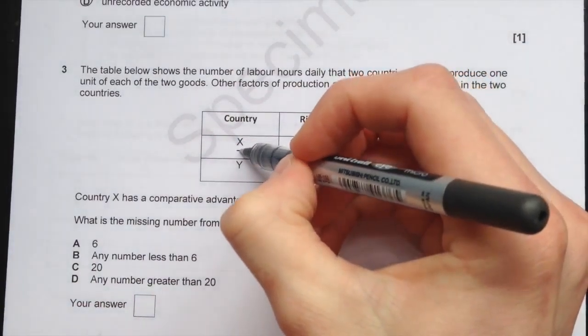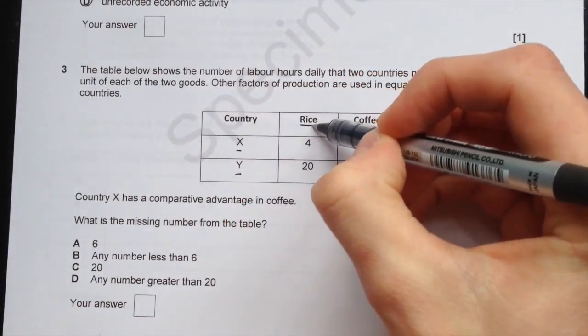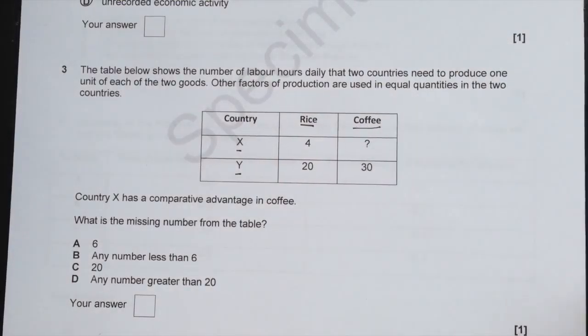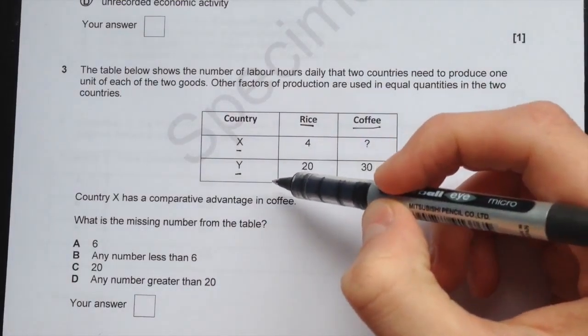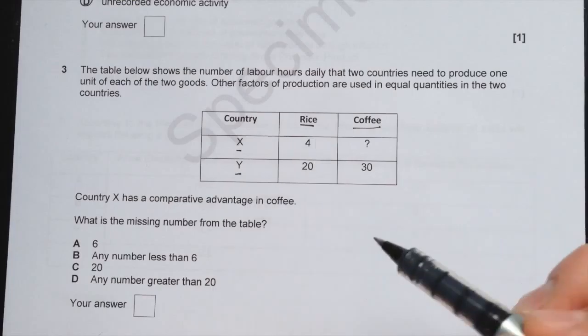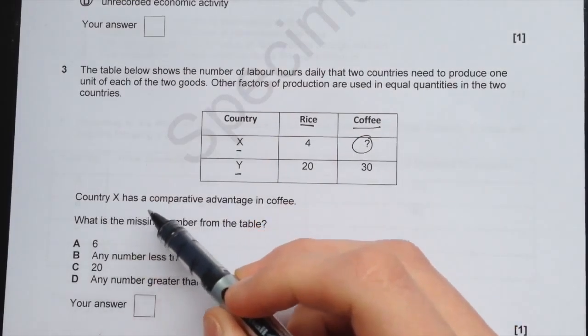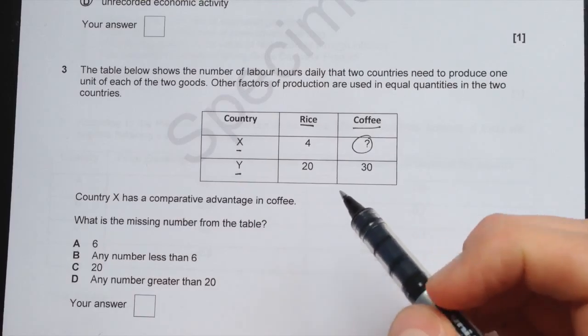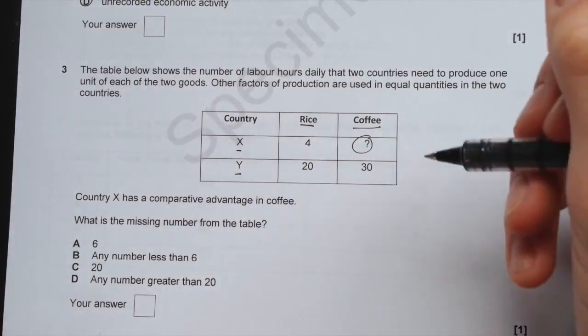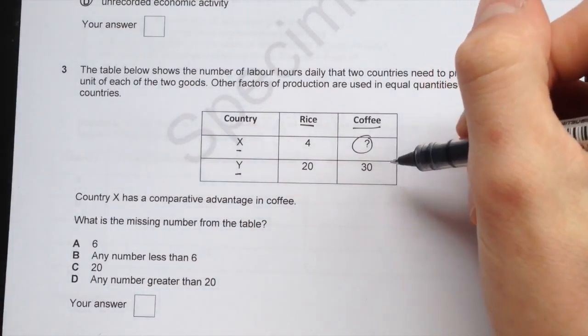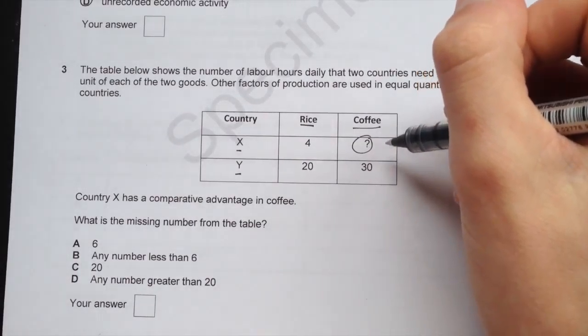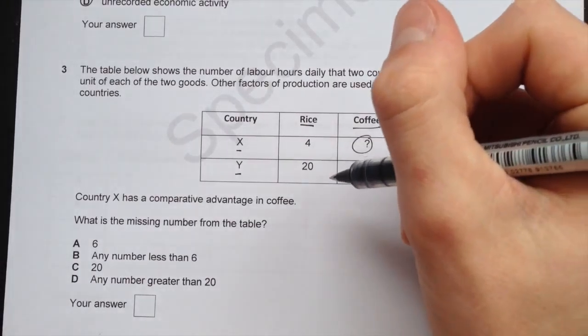So we've got country X and country Y, and our 2 goods, which are rice and coffee. So 2 countries and 2 goods. But we don't know what the value of coffee is. Country X has a comparative advantage in coffee. That means that it needs relatively less labour to produce coffee than country Y does.